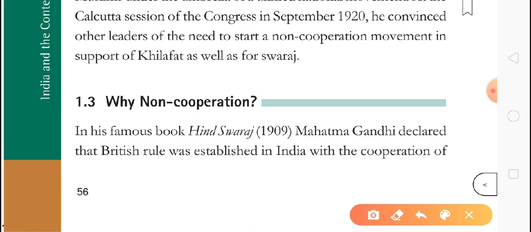So what he did, he said teachers who were teaching in the government schools, leave the schools, don't help them. He told students, don't go to the government schools. Advocates who were fighting their cases there, helping the British, he said no, don't do this.